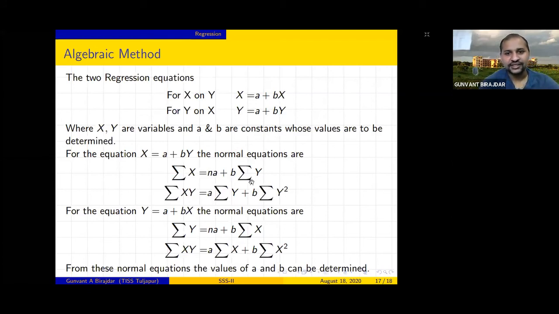And b is as it is, and it is multiplied by the summation of Y. Then I will multiply the same equation by Y, so summation XY equals a summation Y plus b summation Y square. Now you can see these are two simultaneous linear equations. You know X, you know Y, which means you know summation X and summation Y, right?